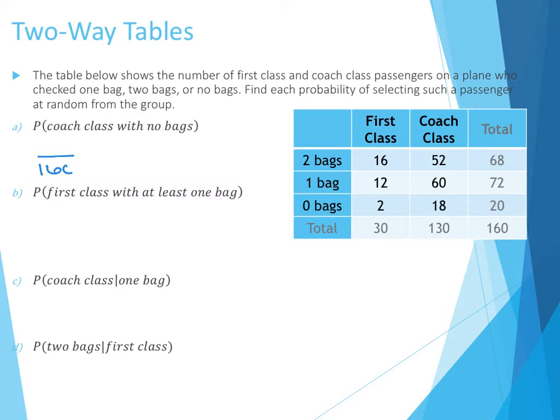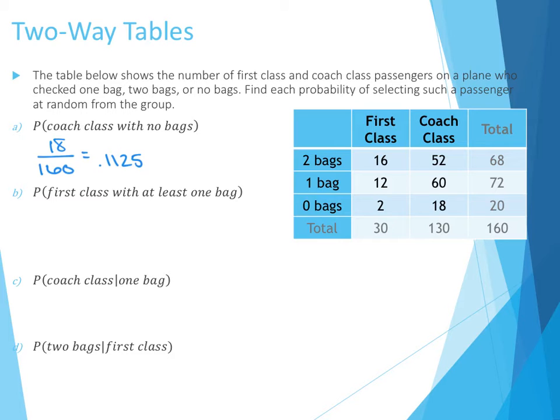So out of the whole 160 people, how many people are coach class with no bags? Well, if I follow no bags over to coach class, I find out that it's those 18 people. So this is 18 out of 160, which equals 0.1125.